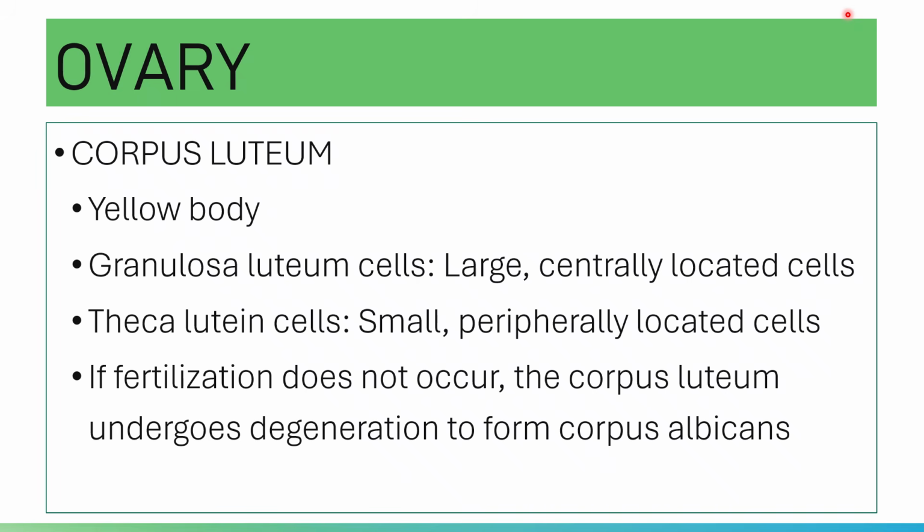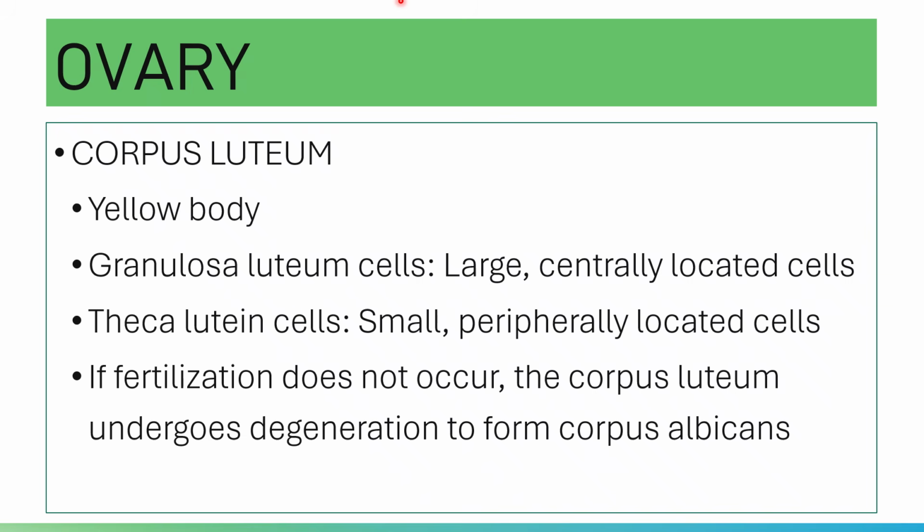The granulosa lutein cells secrete progesterone, whereas your theca lutein cells secrete estradiol accordingly.